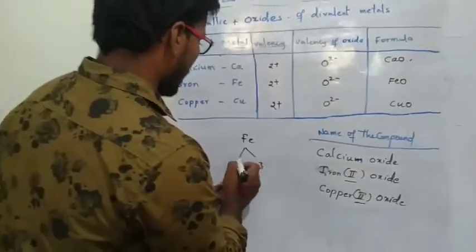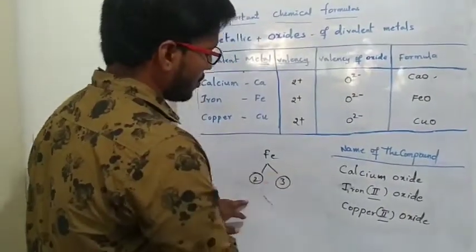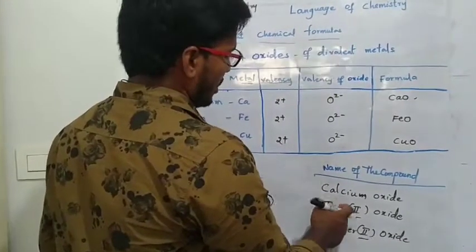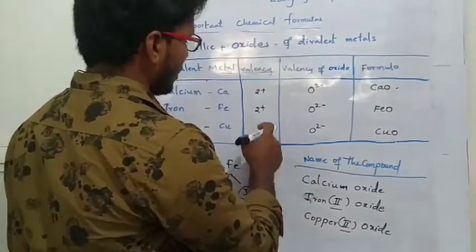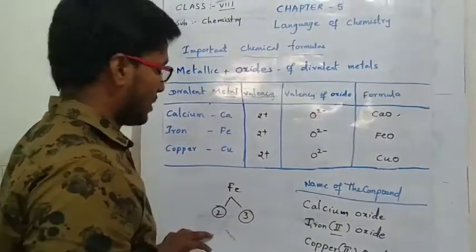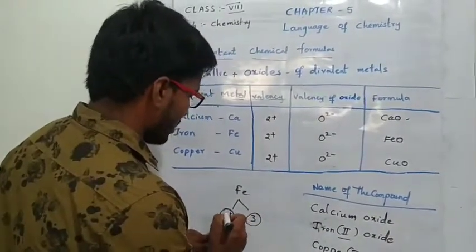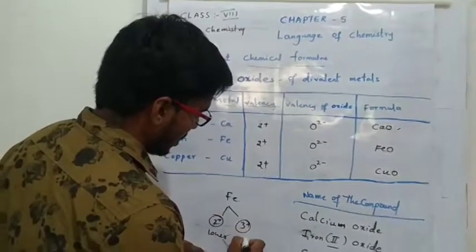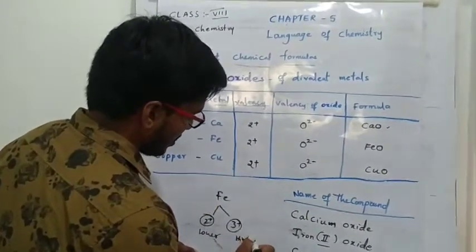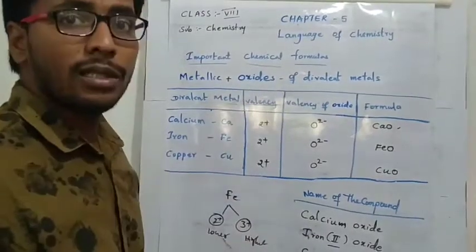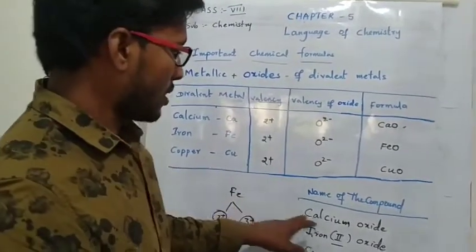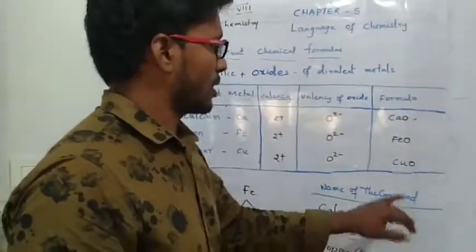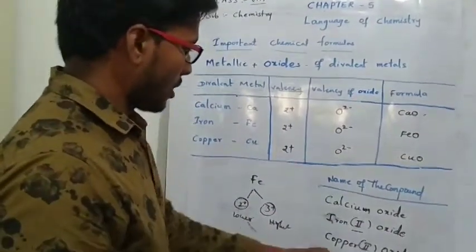Here we take only the lower valency, Fe 2 plus, since we take divalent ions. Fe 3 plus is the higher valency, which we will discuss in the next classes. So calcium oxide is CaO, iron(II) oxide is FeO, and copper(II) oxide.